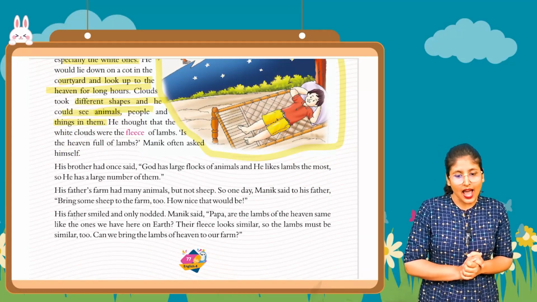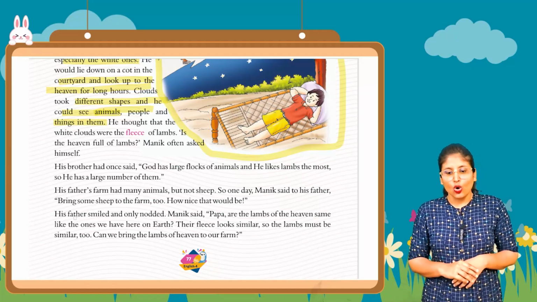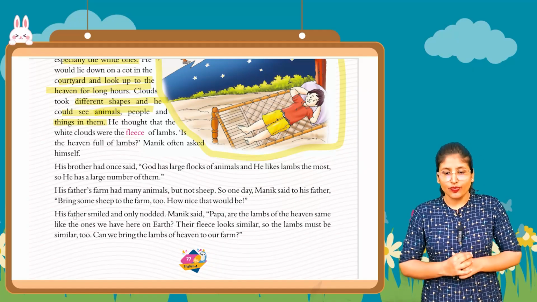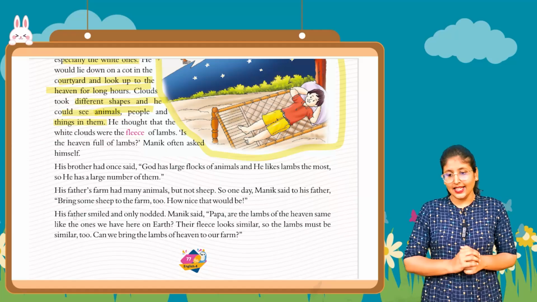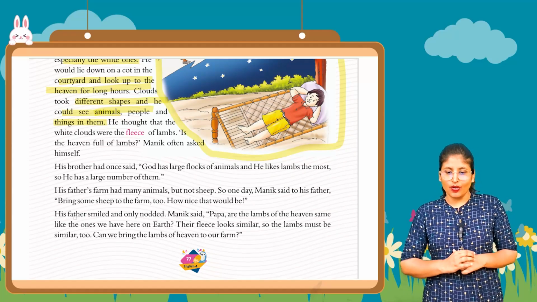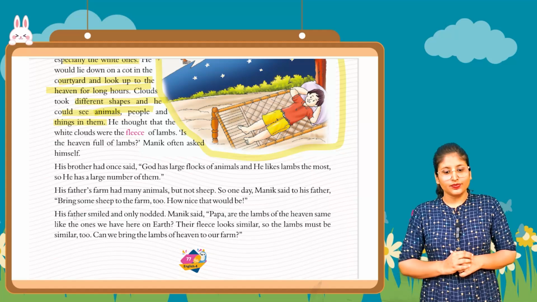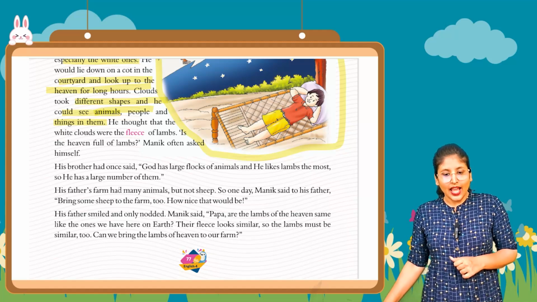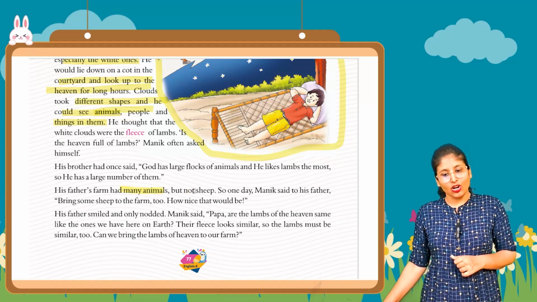His brother had once said, God has large flocks of animals and he likes lamb the most. So he has a large number of them. His father's farm has many animals but not the sheep.